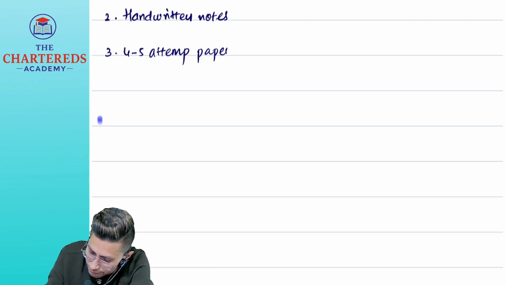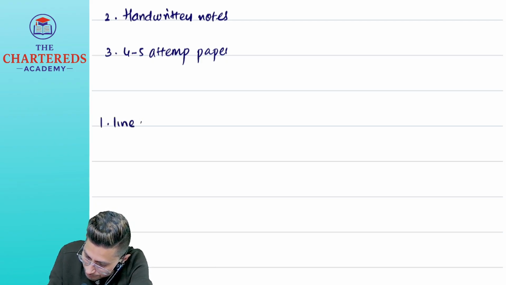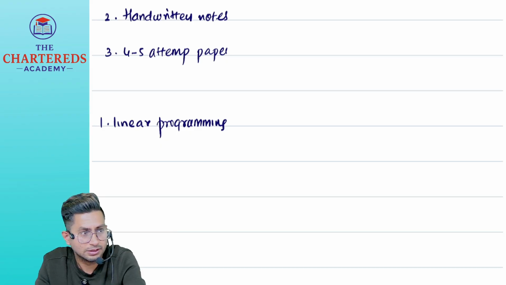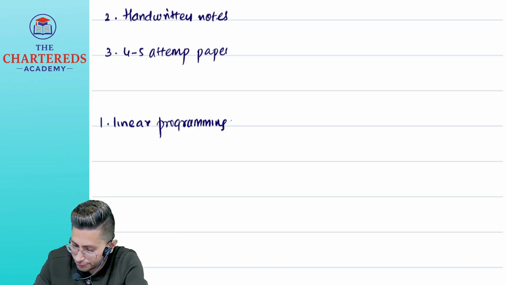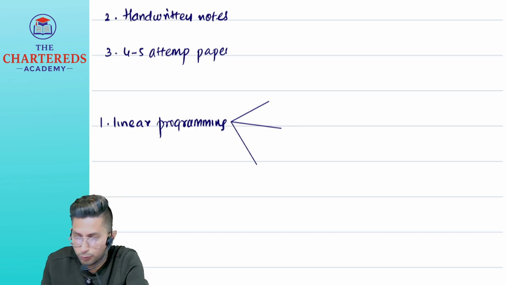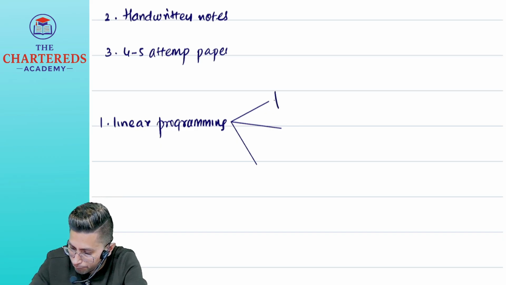We have linear programming here. Of linear programming, inter level pe, I think you have three types of problems. Three types of problems. One is primal dual.